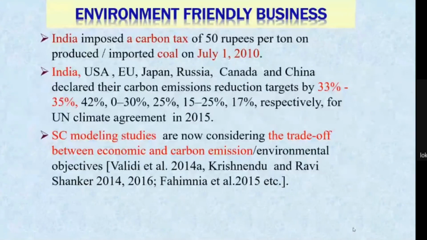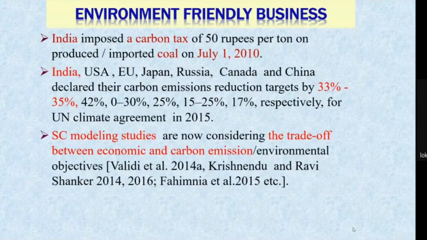So nowadays, it is an important problem to reduce carbon emission, and we have to take the balance between two conflicting objectives.